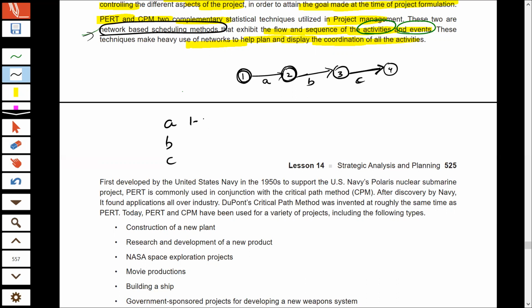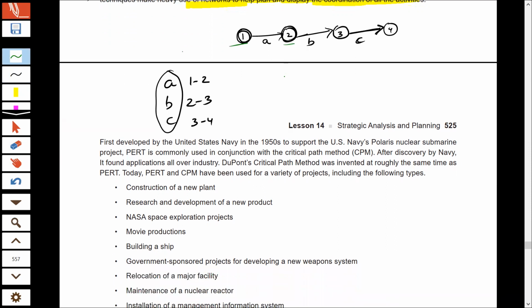So 1 and 2 are the events to complete activity A, 2 and 3 for activity B, 3 and 4 for activity C. So I hope you understand the difference between activity and event. These are activities. Activities involve cost and time. Events do not involve cost and time. Events are just the starting and the end points of any activity.